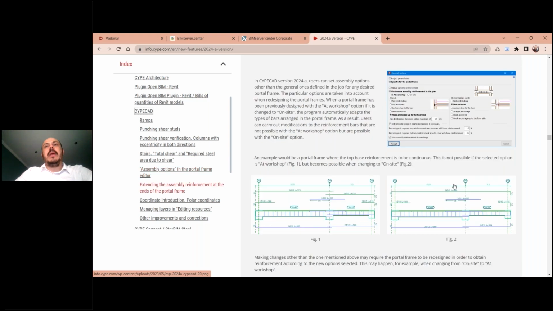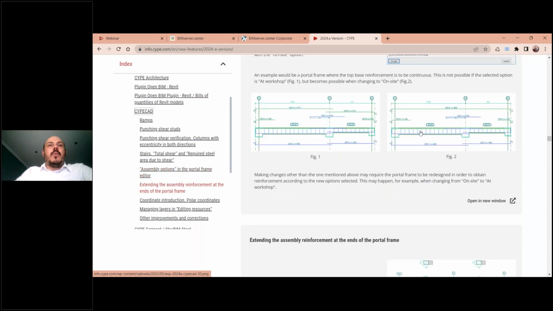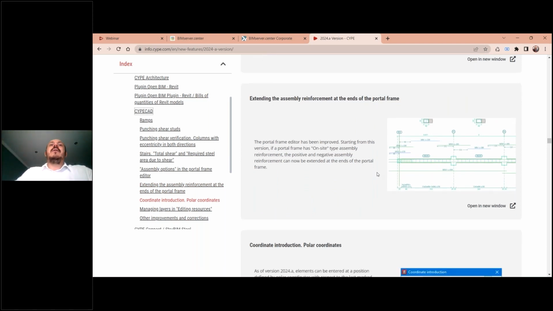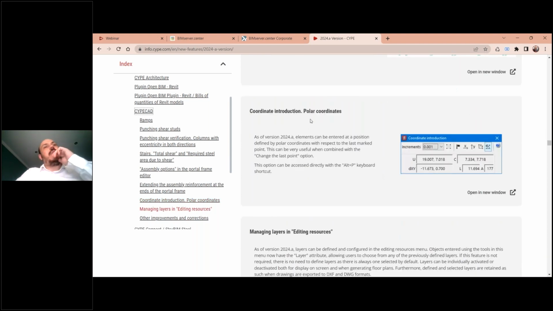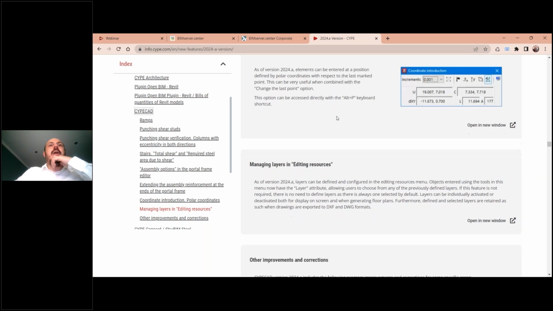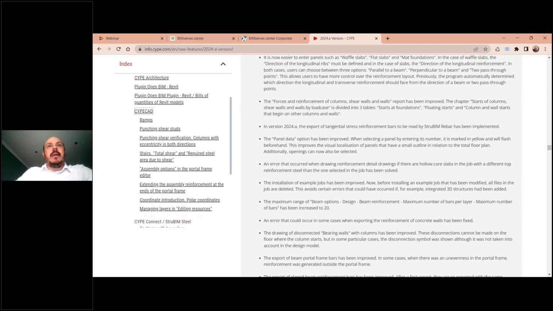You can change the way the reinforcements are generated. We have here options to extend the reinforcements in the end of these portal frames. We have a new option to introduce the geometry with polar coordinates, and this is very asked. A lot of users have been asking about this option. And there are other improvements in corrections.